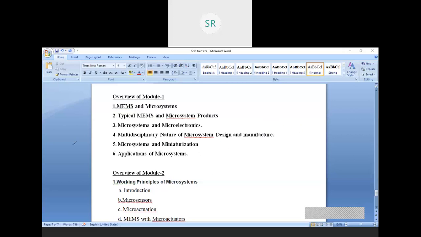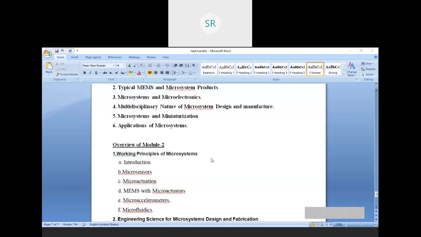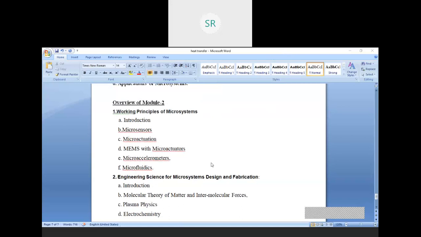If I come to module 2, we study the concept like working principle of microsystem. In that, we have seen the introduction. We have seen what is microsensor, micro actuation, MEMS with micro actuators, micro accelerometer, and finally microfluidics. So that is part A of module 2.